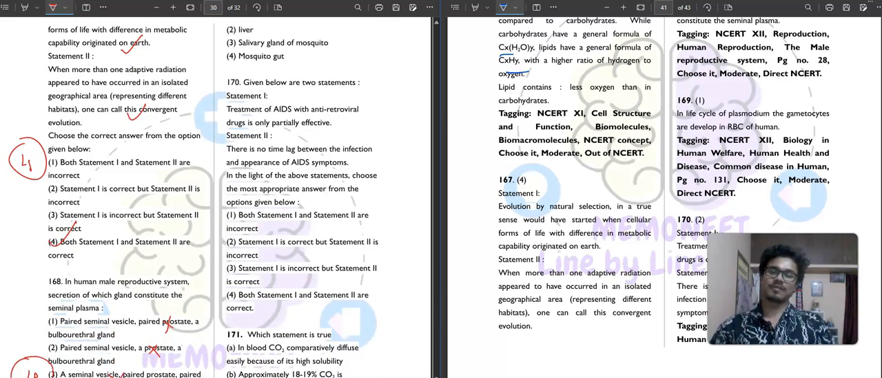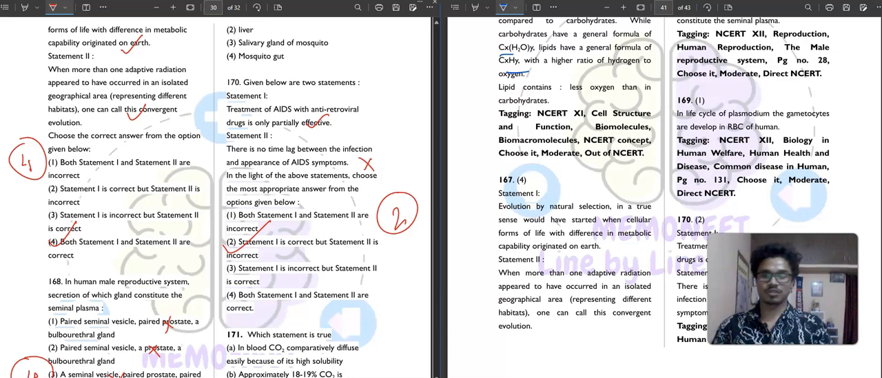It is saying that statement first, treatment of AIDS with antiretroviral drug is only partially effective. Correct, absolutely correct. If anyone got AIDS, the death is inevitable. Well, with antiretroviral therapy, you can delay the death by 5, 10 or 15 years, not more than that. The statement second, there is no time lag between the infection and appearance of the AIDS symptom. There is definitely some time lag. Okay, there is a lot of time lag, 5 to 10 years or more than that. So statement first is correct, but statement second is incorrect. Second option is your correct answer.